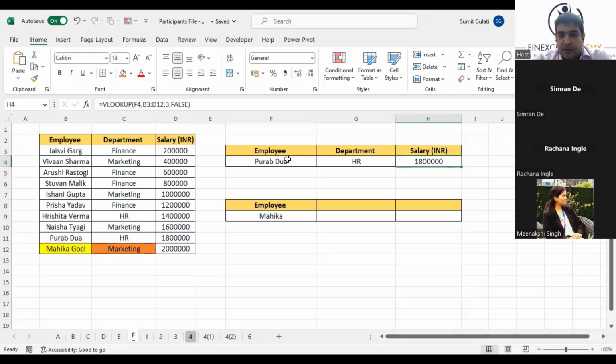Right. So it asks me for what to look up, where to look up, from where to retrieve, and whether you want a true or false. True is always used when reference means it's an error. You must not have selected the right range.